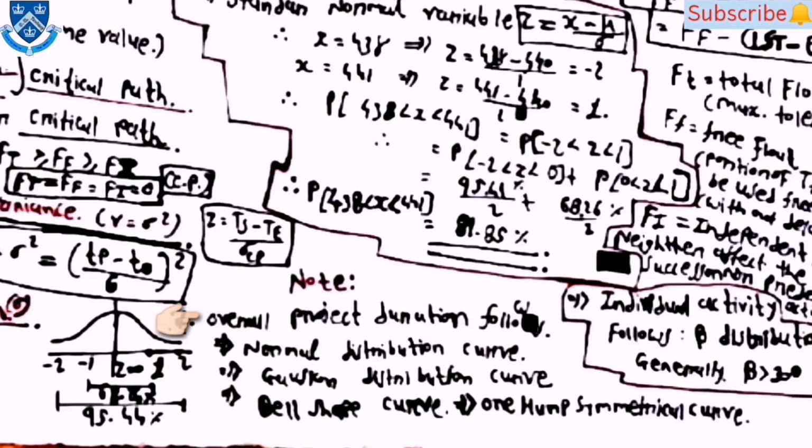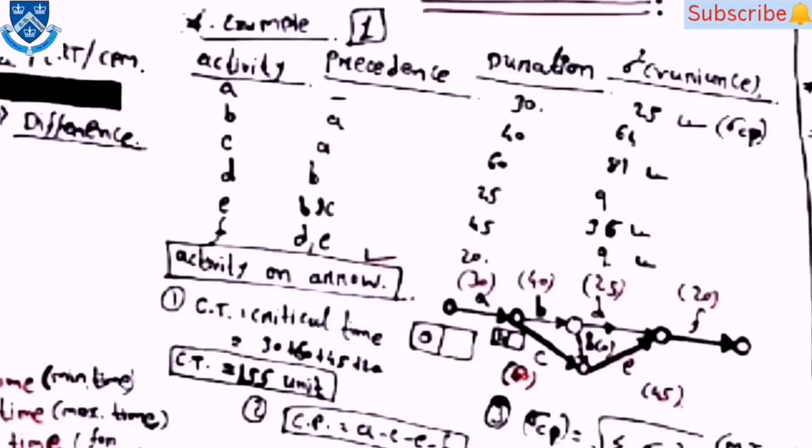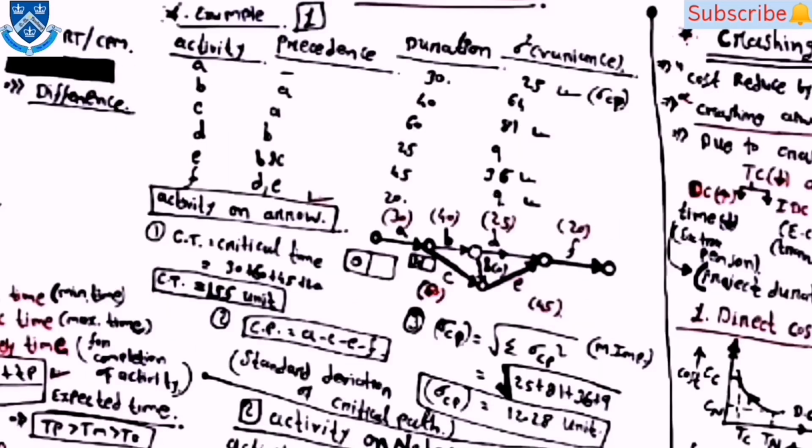Then there is a note there: overall project duration follows the normal distribution curve, then Gaussian distribution curve, and then bell shape curve. Here the symmetrical curve is also known as the bell shape curve. In IM and OR subject, the examples are very important because based on the example you can understand the different concepts very easily.